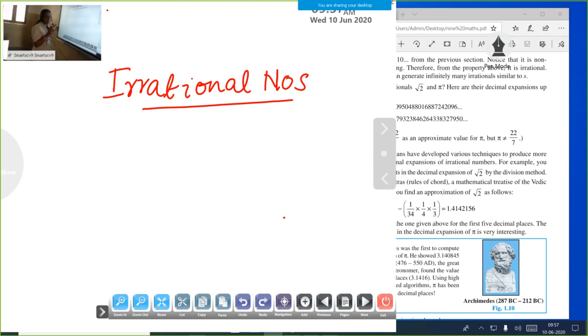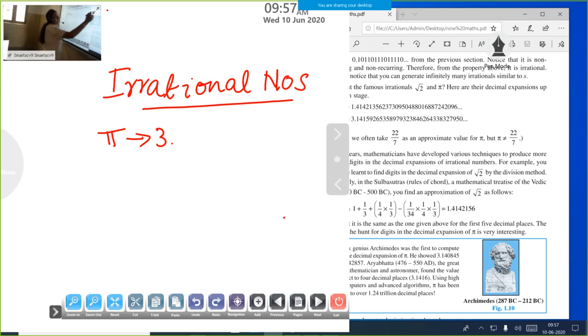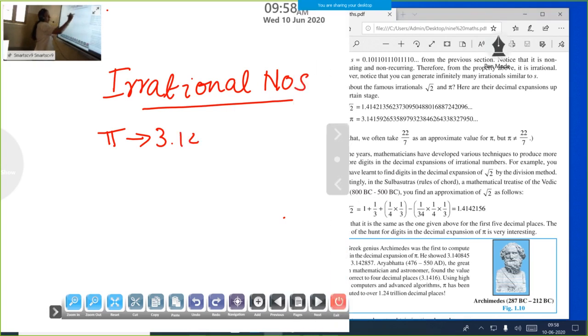That means we can't find a specified value for the numbers. For example, when you take the value of pi, this letter you know that pi, the area of a circle, we use the letter pi r square. In your textbook, the value of pi is given there. No need to learn it by heart, only simple one example for irrational numbers. Actually, it is given there 3.14, you know that 3.14159. It's a big number. This means that it is non-terminating.